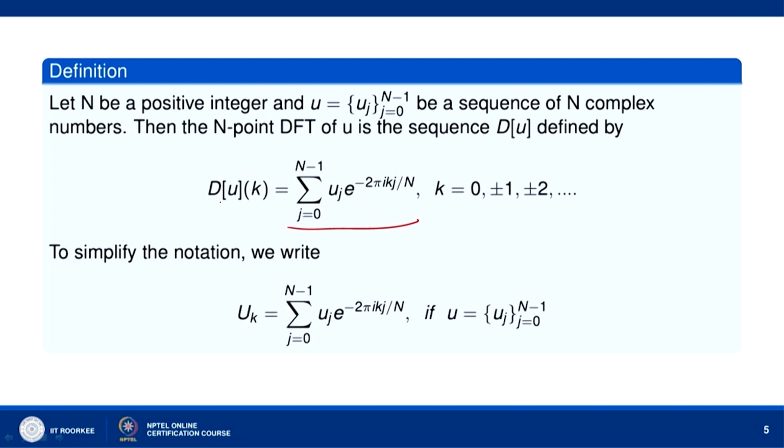Now, we can simplify this notation, du k we write as uk. So, uk is the discrete Fourier transform of the sequence of n numbers u naught, u 1, u 2, u n minus 1, and they are complex numbers. Okay. So, this is the sequence.